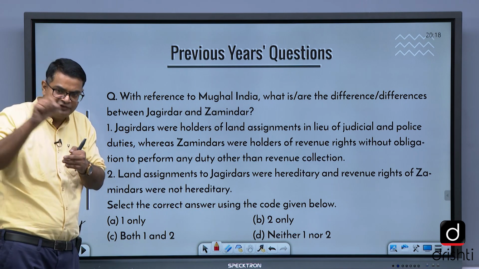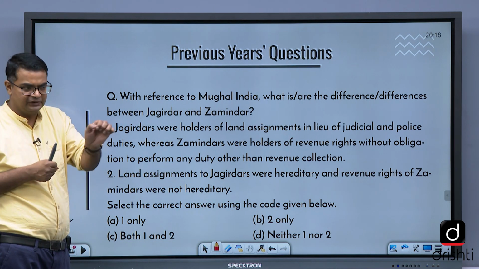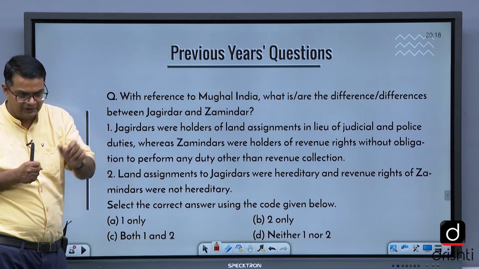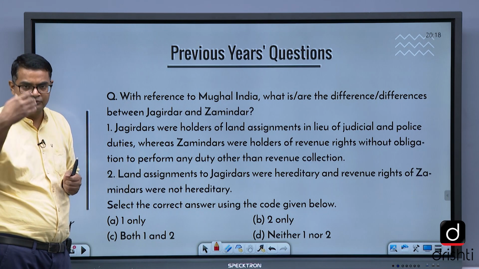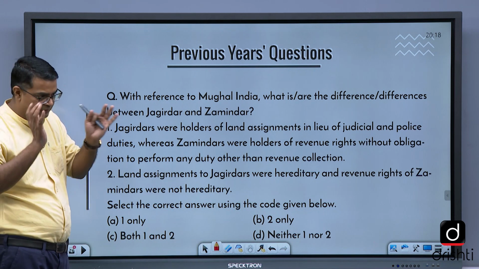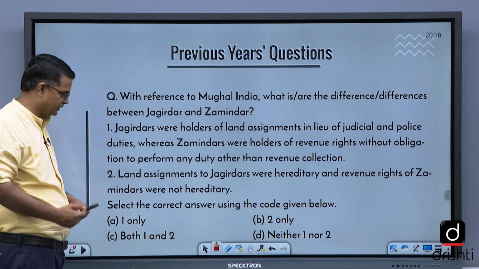What are the important features of a zamindar? What are the important features of a jagirdar? Iqtadar, holder of an iqta. Iqta is a land or a province given to the officer. Then mansabdar. These are broader terms that you need to understand with minute details.